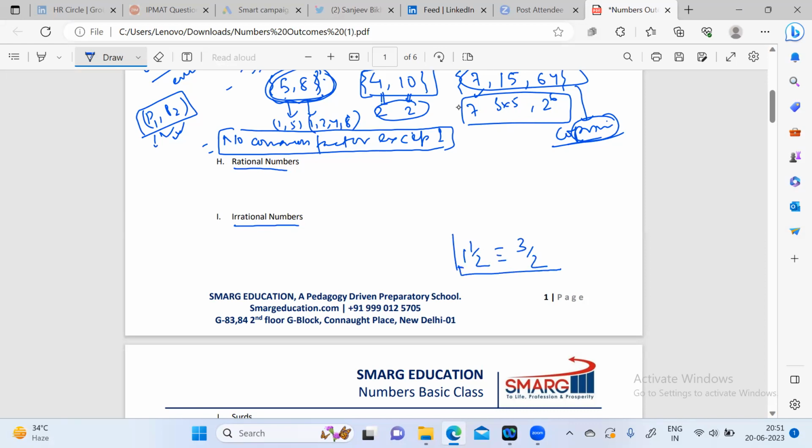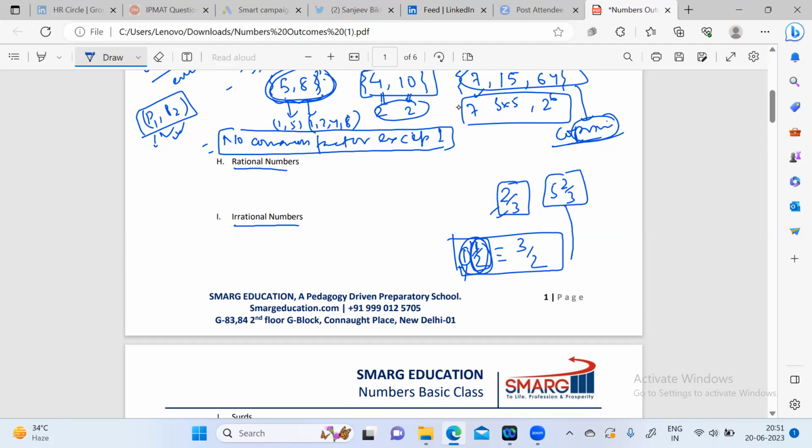So here the number is not whole. So we use a fractional component to represent the part. So 1 is the complete number here, and 1/2 is the fractional component. So you know that all these numbers like 2/3, 5 and 2/3, all these numbers are fractional in nature. So this is less than 1, or this is 5 and 2/3.